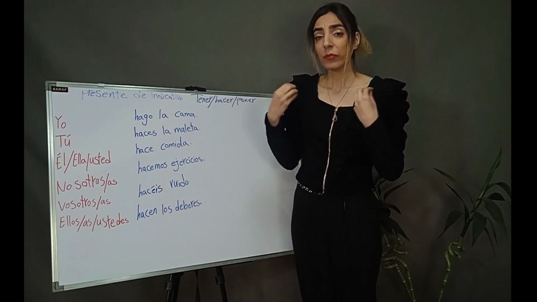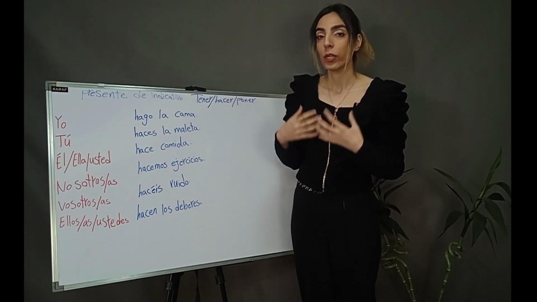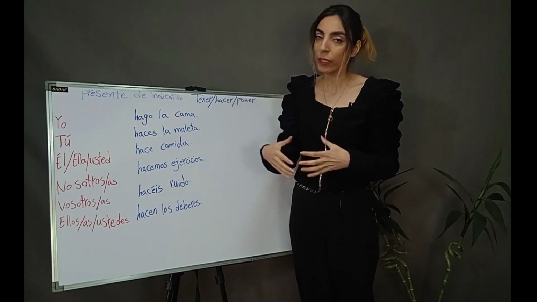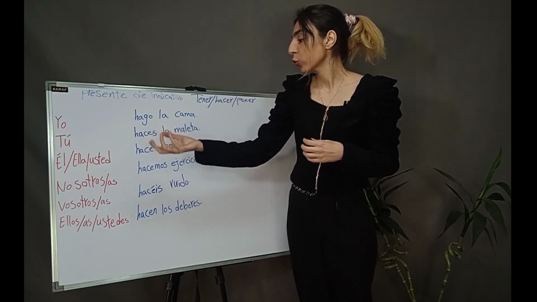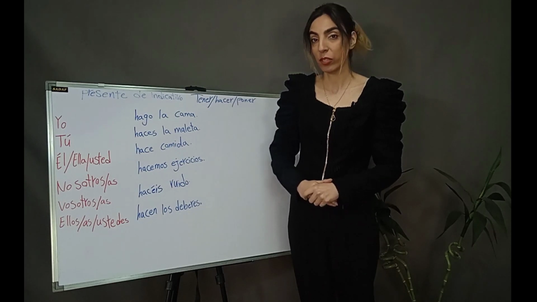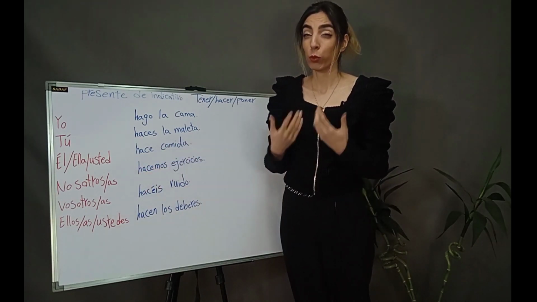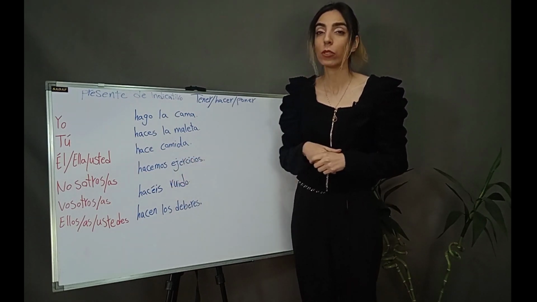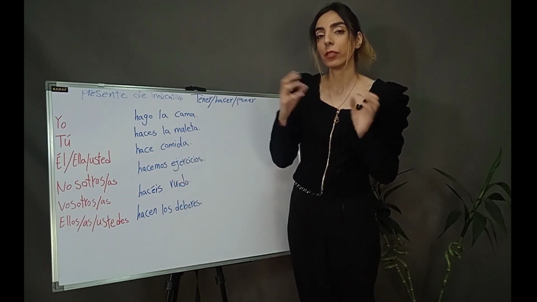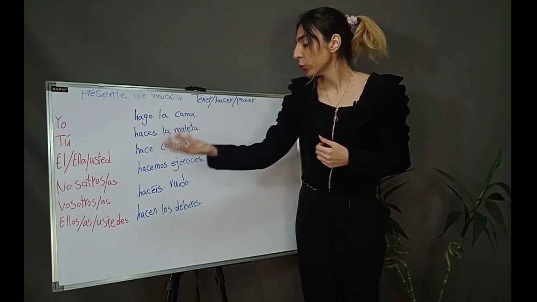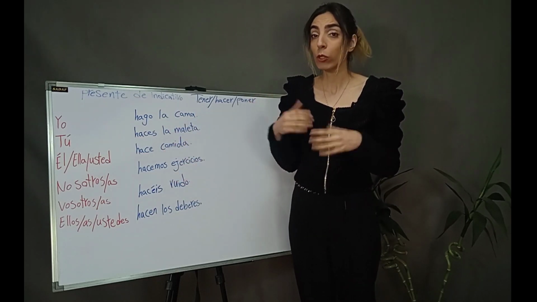Nosotros or nosotras hacemos ejercicios. We do exercise. So, do exercise in Spanish is hacer ejercicios. Nosotros hacemos ejercicios. We do exercise. Vosotros or vosotras hacéis ruido. Hacer ruido means to make noise. You make noise. Ruido means noise.